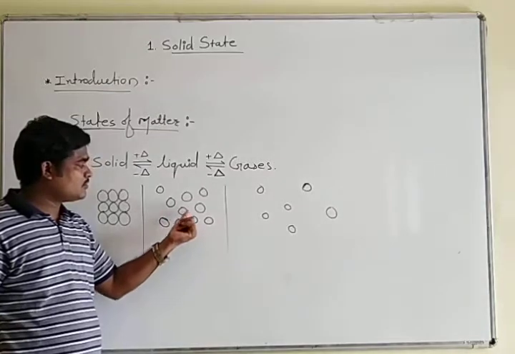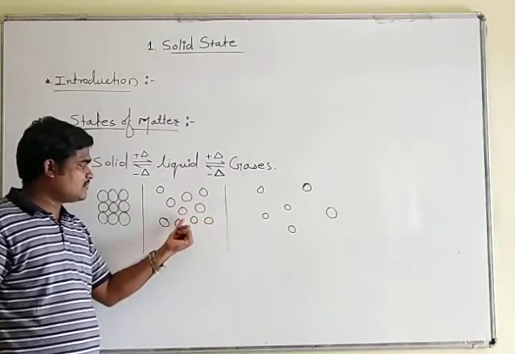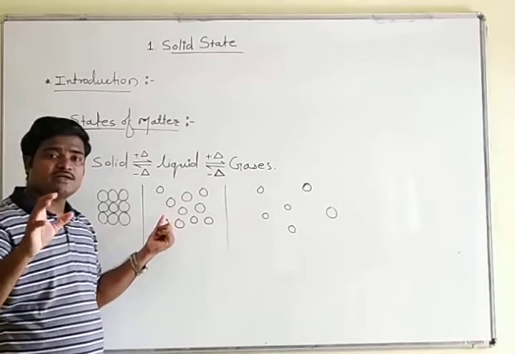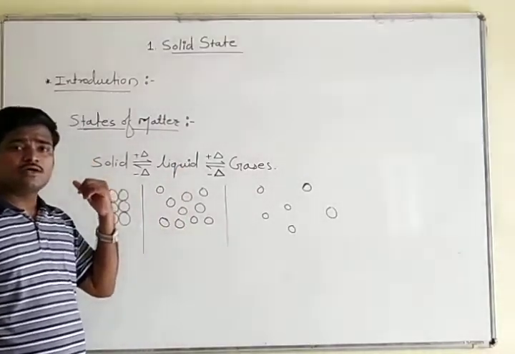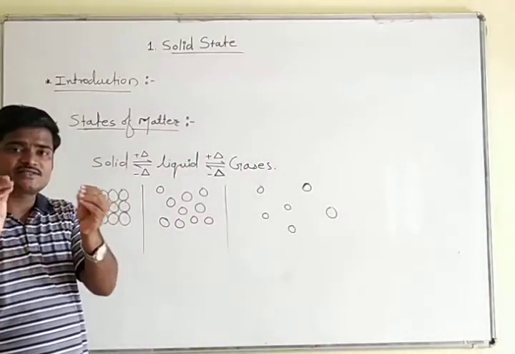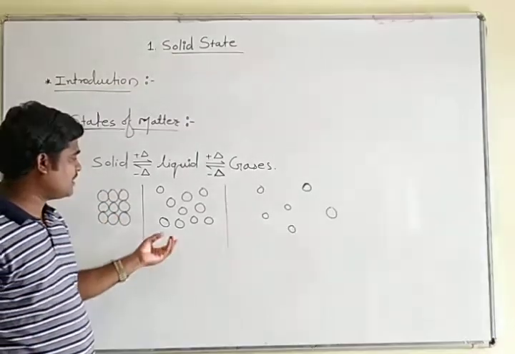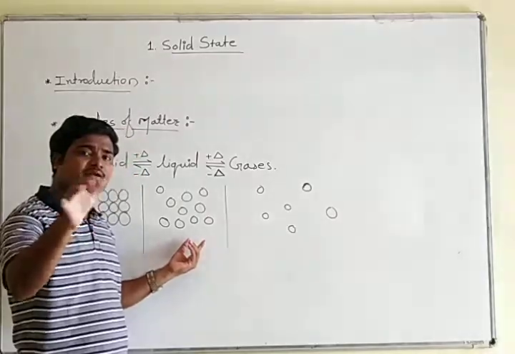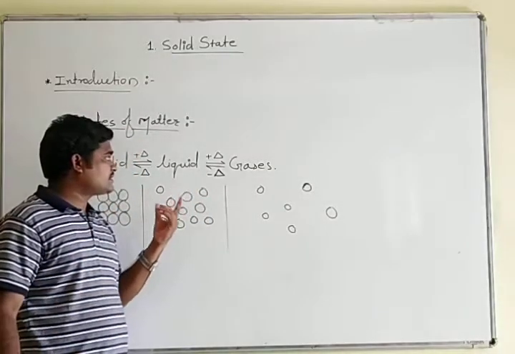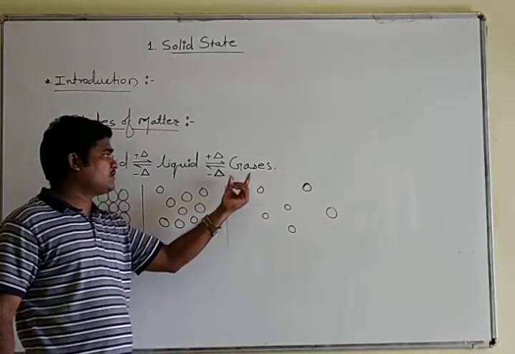You can see here, these are the empty spaces present in a liquid. So there are some empty spaces available, so liquid can flow from one point to another point. So this is the case for liquid.